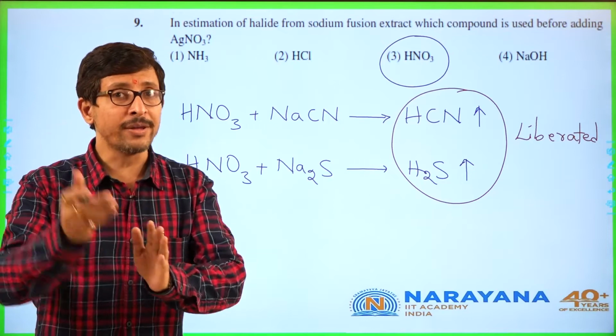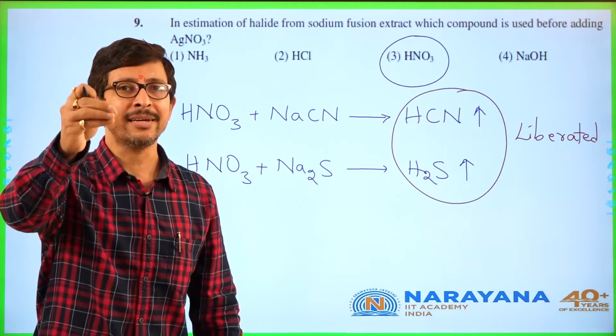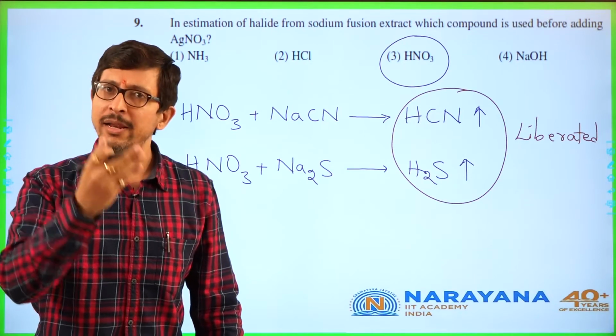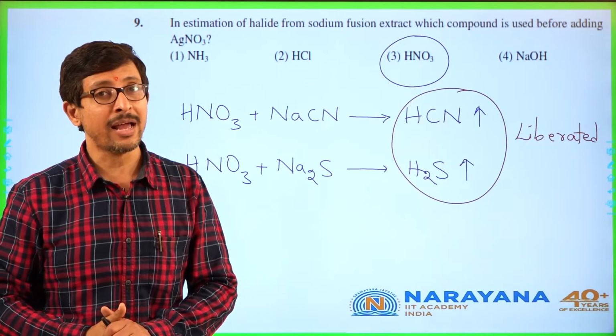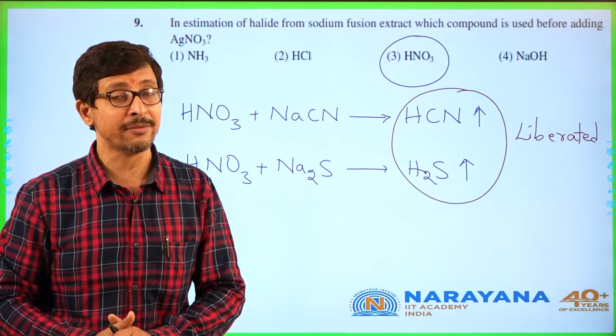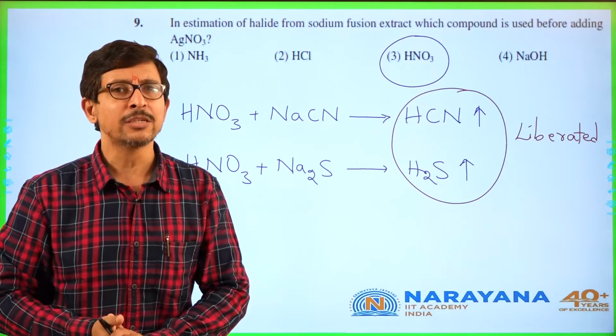So now when you add AgNO3, if you have halogen, you get white precipitate or pale yellow precipitate or yellow precipitate depending on the halide that is present in the given solution. And fluoride is not given. Why? Because AgF is soluble.